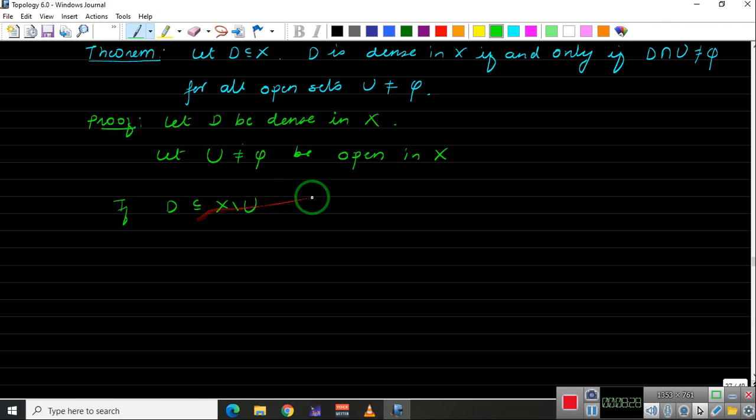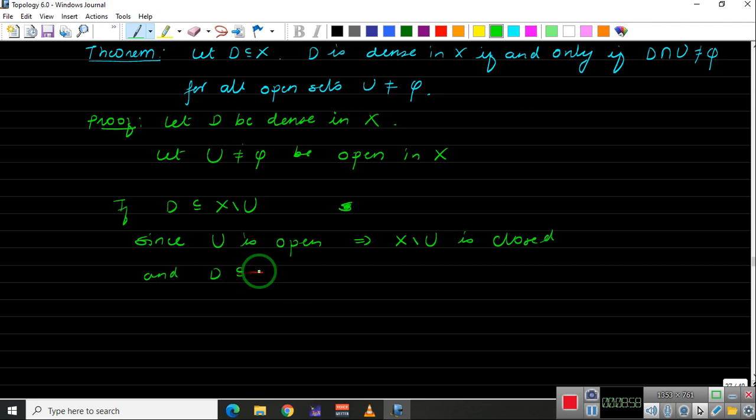So in that case, let me write, if this happens, now since U is open, this implies its complement, that is X difference U, is closed. Okay, and D is contained inside X difference U. This implies